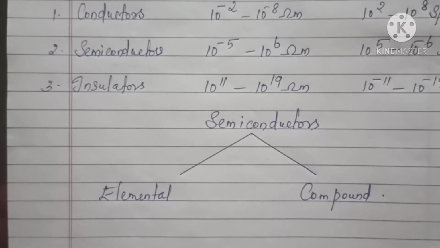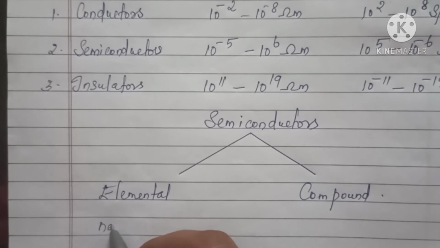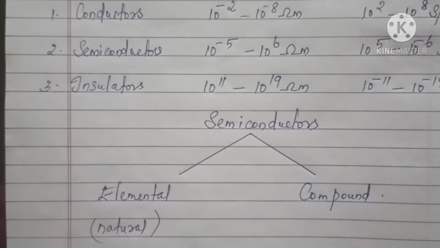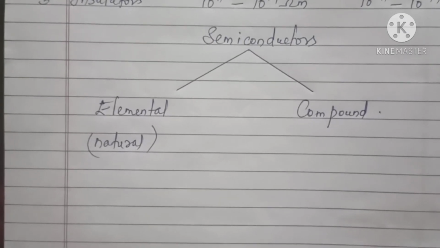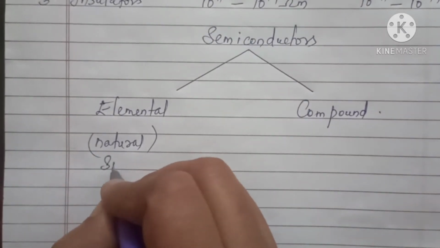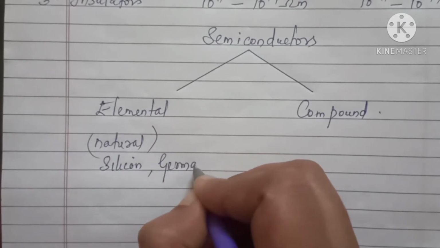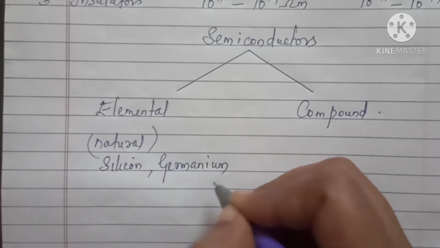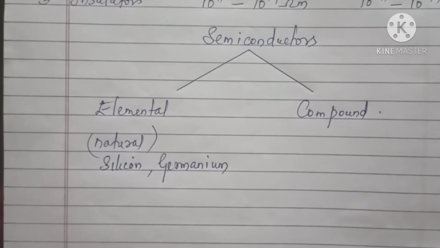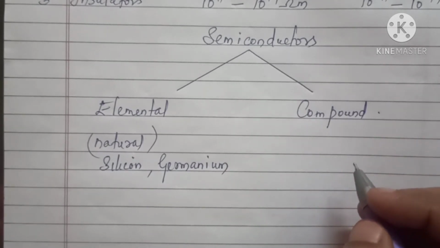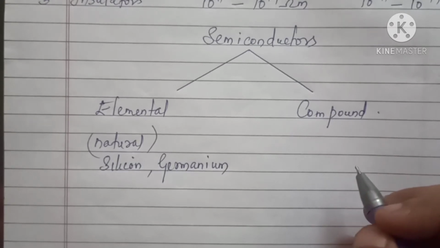Semiconductors which are available in natural form are known as elemental semiconductors, and the examples you may be familiar with are silicon, germanium, etc.